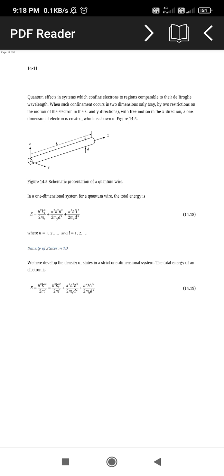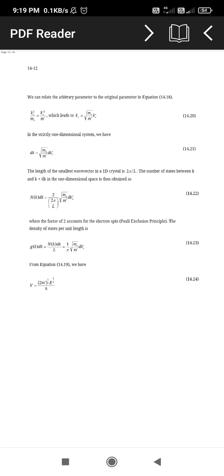Then the total energy of electrons we can find here: E is equal to h cross square k dash square divided by twice m dash, which is equal to h cross square kx dash square divided by twice m dash plus pi square h cross square n square divided by twice my d square plus pi square h cross square l square divided by twice mz d square.